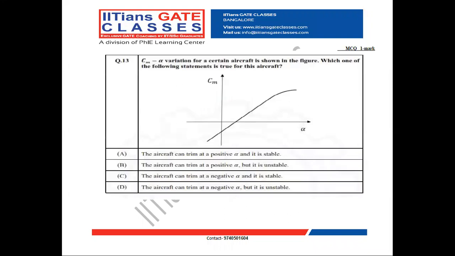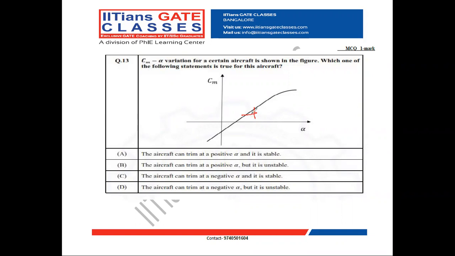In that, first question, question number 13. Cm alpha variation for a certain aircraft is shown in the figure. Which of the following statements are true? They are given a plot of Cm versus alpha.